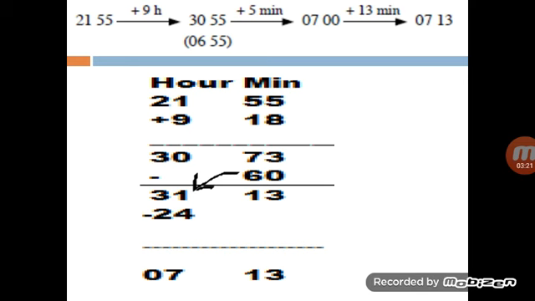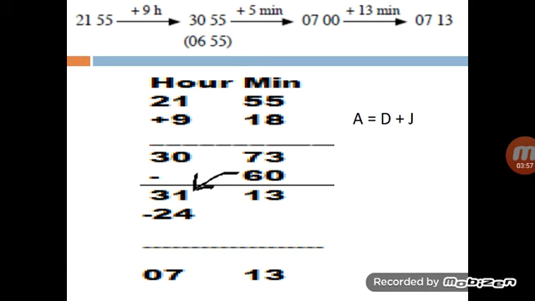For more emphasis, we can do the calculation in vertical form. Now the departure time and journey time are given. It means to find the arrival time, we will add up departure and journey. Departure time was 21:55 and journey time was 9 hours 18 minutes. So we will add up these two, minutes into minutes and hours into hours. 55 plus 18, total minutes are 73. 21 plus 9, total hours are 30.